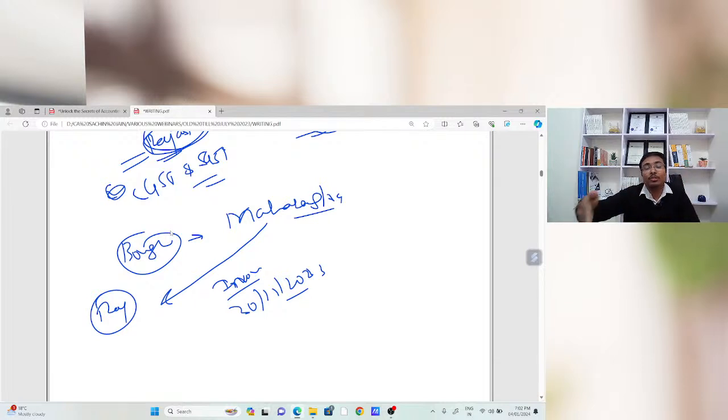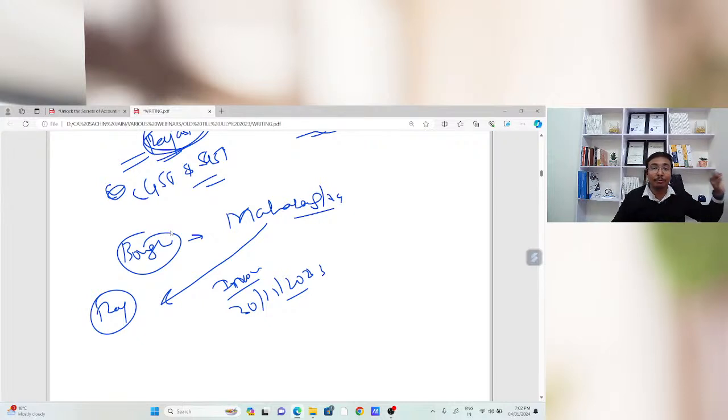When you receive the goods, suppose in the month of December, you will receive that input tax credit in the December month only. So you need to be very careful. If there is any invoice on the last day of the month, confirm whether the goods have already been received or not. And if the goods have not been received, you are not going to claim that input tax credit, because the same is blocked under section 16 subsection 2.